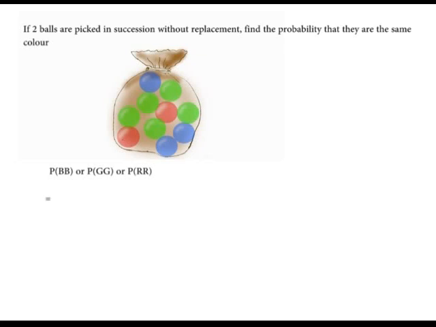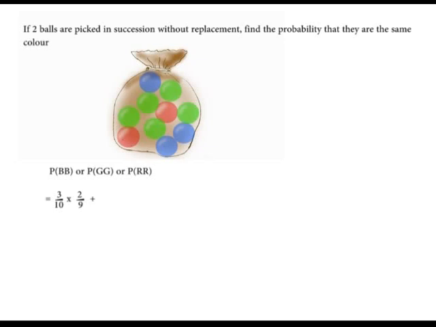And so we shall have the probability of blue and blue. First picking, blue is 3/10. Second picking, if you had picked up blue, then the number of blues has reduced to 2, and the total number of balls has also reduced to 9. So times 2/9.